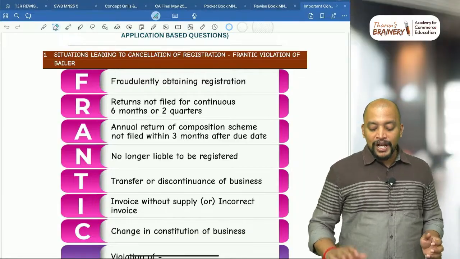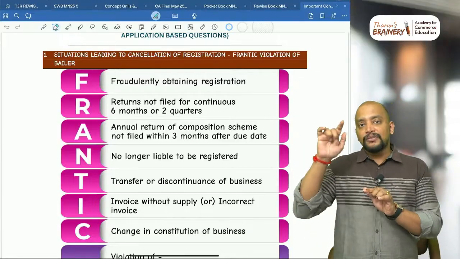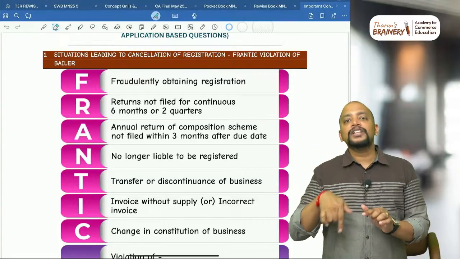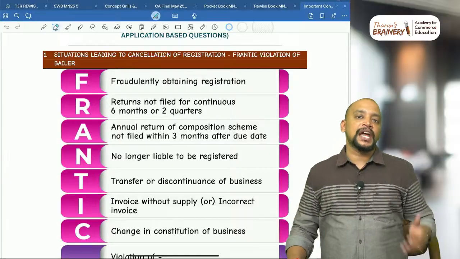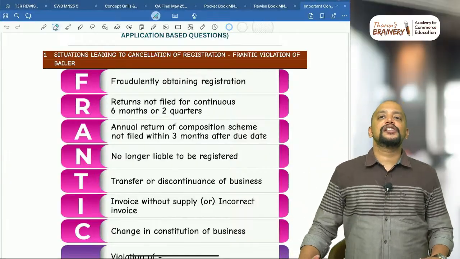Then violation of BAILER. This violation is common for all the points in BAILER. B is for bank details not furnished within the time. What is the time limit within which bank details are to be furnished?